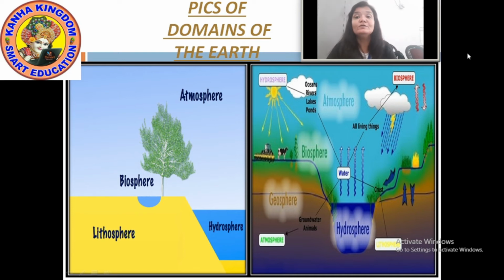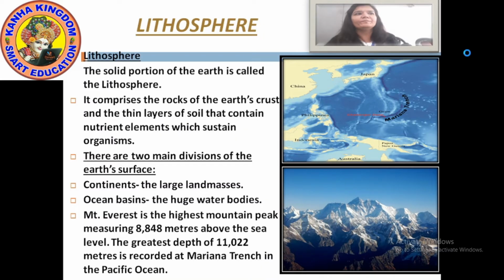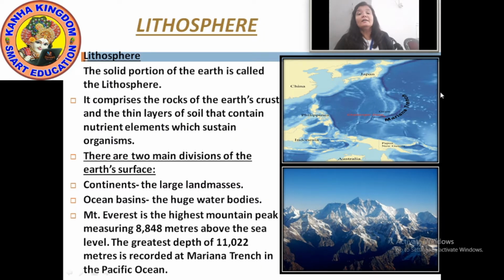So let's move to our next topic, that is lithosphere. Now I have told you lithosphere is the solid portion of the earth, right? Now what does lithosphere comprise of?